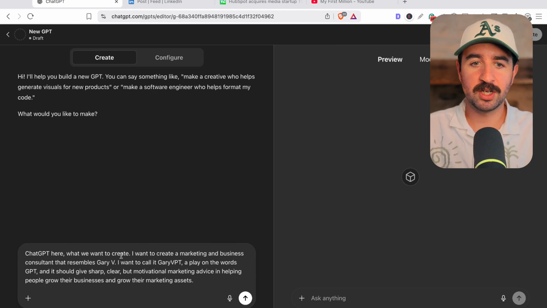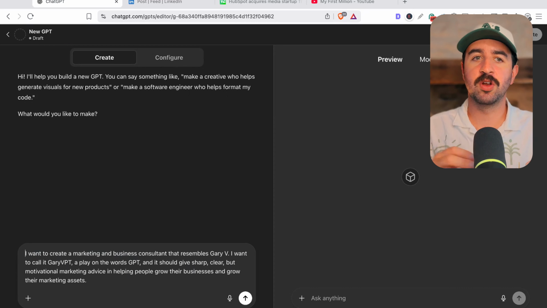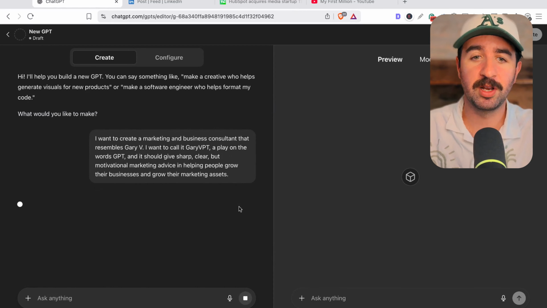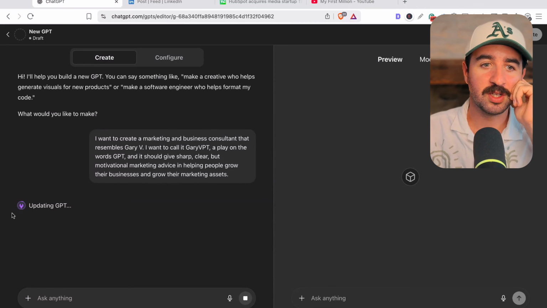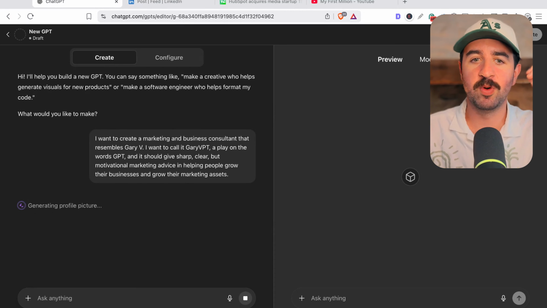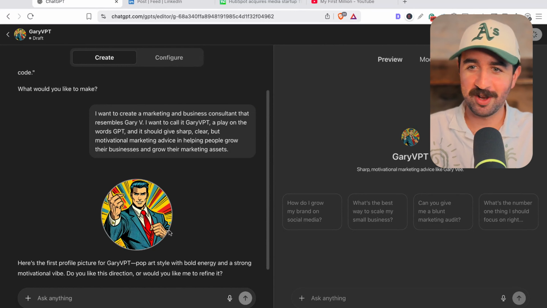So you can see here, you can actually prompt ChatGPT's creation section of a GPT using your voice, which is cool because we can just quickly explain what we want it to do. And it's going to go and actually start configuring our GPT. But this is just going to get the initial settings. We actually need to give it some more information than this to actually be able to work and think like Gary Vee. So it's actually come up with a piece of artwork there for the cover.